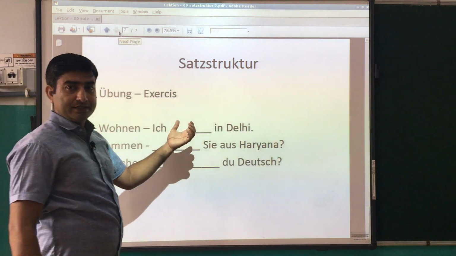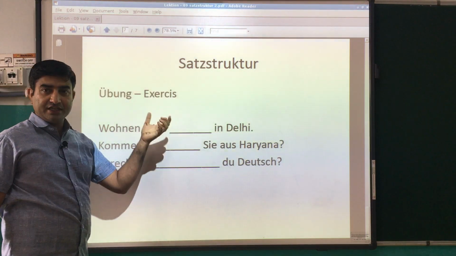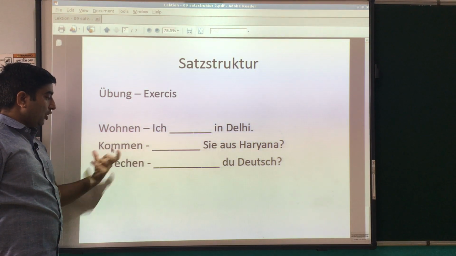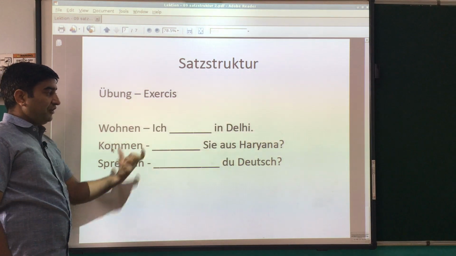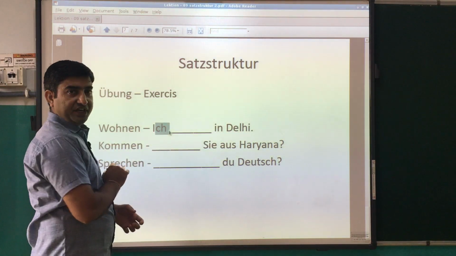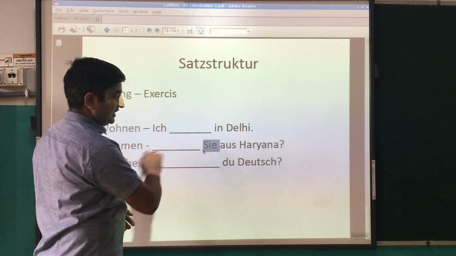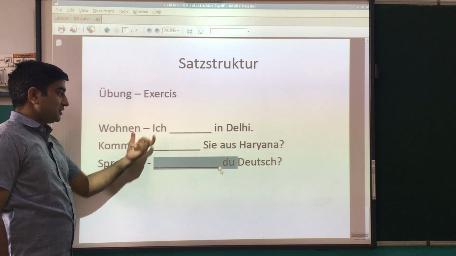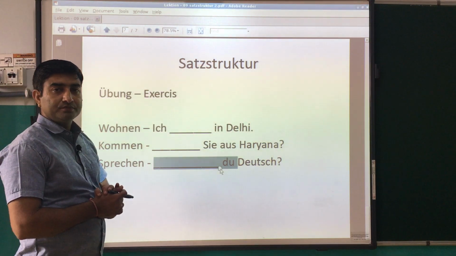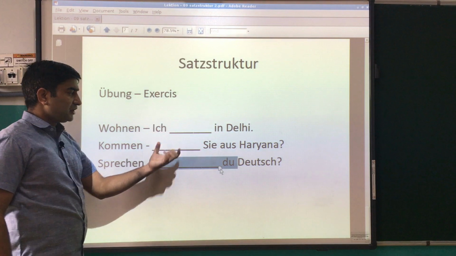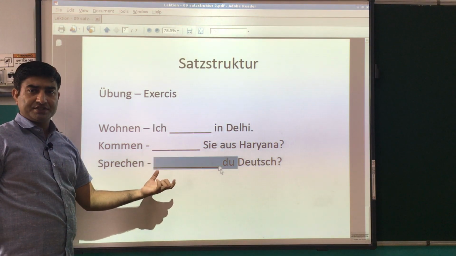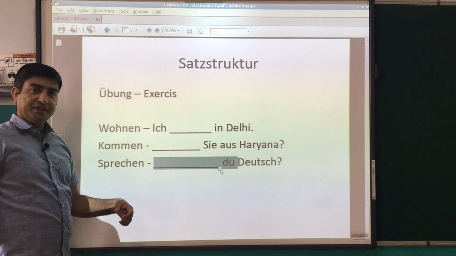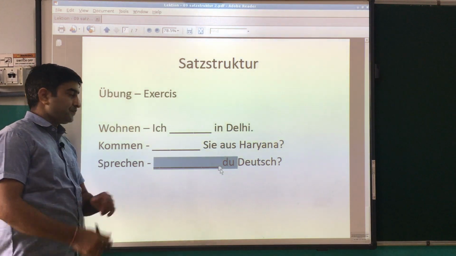Now a small exercise. We have this Übung, meaning exercise. Here we have these three verbs: wohnen, kommen, sprechen. Now you have to conjugate the verb with the personal pronouns ich, Sie and du. I'll give you 10 seconds to conjugate these verbs. Done? Okay, let me tell you the answer.